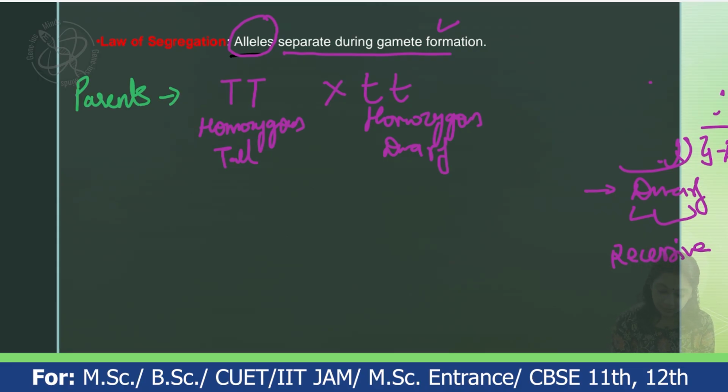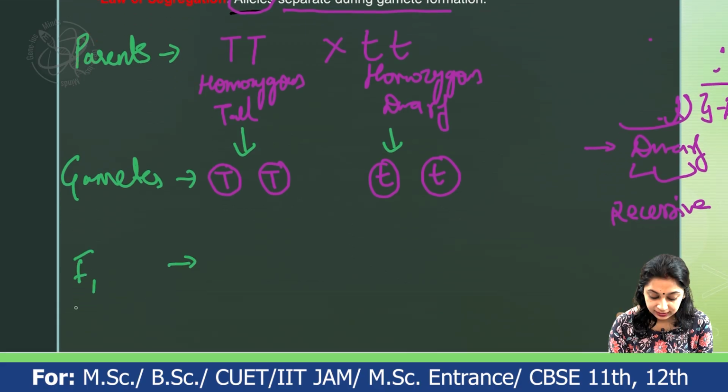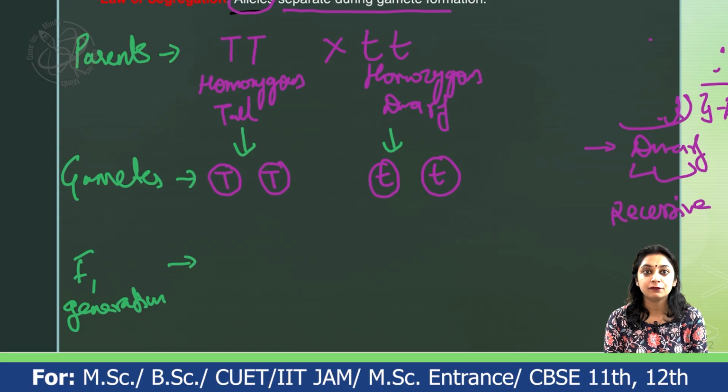Now let's write the gametes for this cross. If we separate them, we will get capital T as one of the gametes, and the gametes are going to separate from one another. For the F1 generation, the first generation, what will be the genotype of an individual? Just to reduce the complexity, we are taking only one allele from each parent.